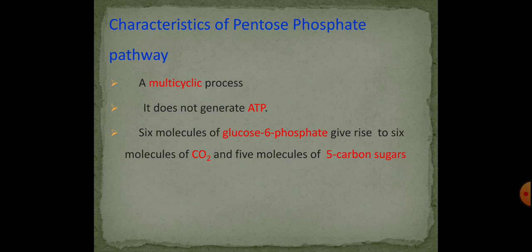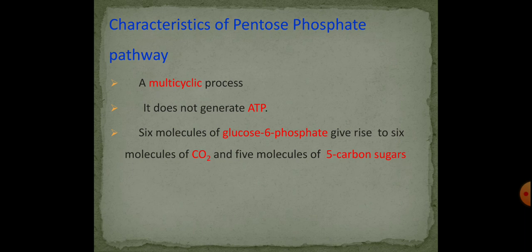The characteristic features of this pentose phosphate pathway are: it is a multi-cyclic process, and in this process no ATP is directly utilized or produced. So it does not generate any ATP, nor does it utilize any ATP in this pathway.